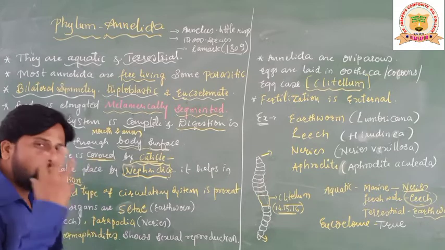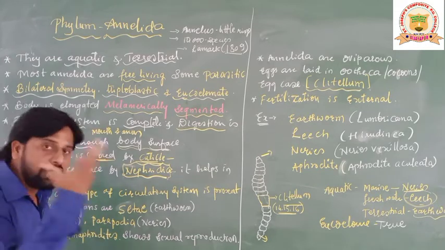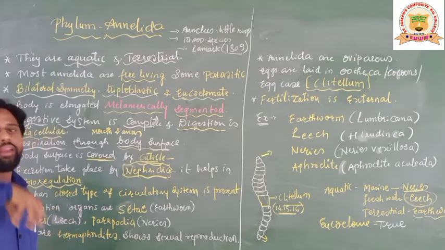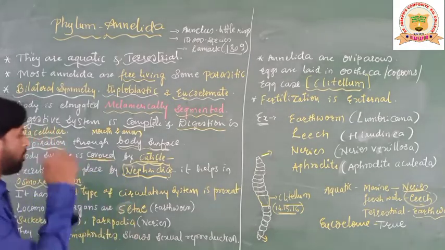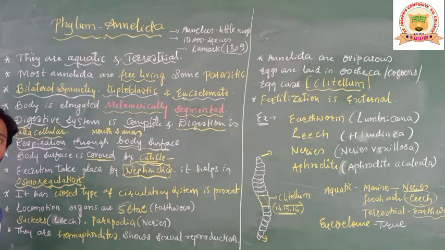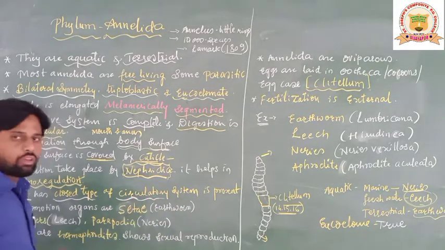Maintaining water and salt level means what, students? It means what amount of water has to be excreted and what amount of water has to remain in the body is maintained by this group of animals. That process is called what here? Osmoregulation. Now, it has a closed type of circulatory system.